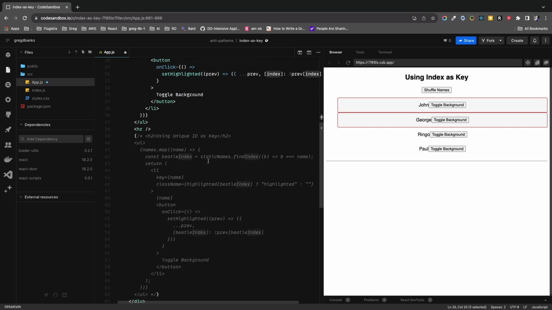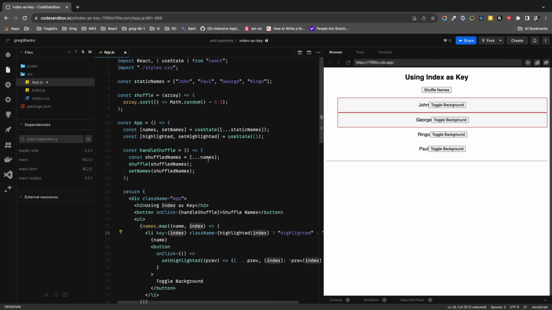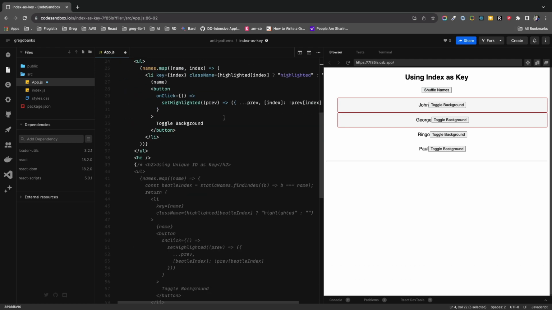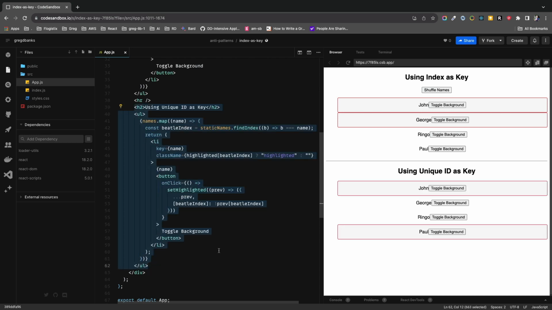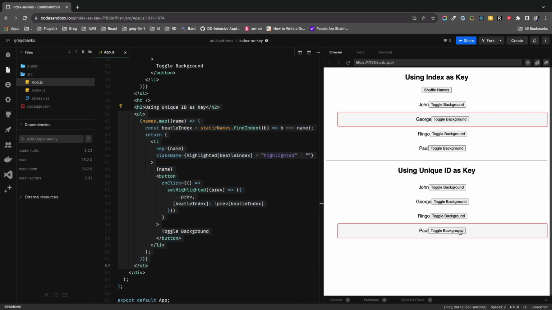So the solution to this: we need a unique value. Here we have a list of names, and these names are all unique. So we're going to go ahead and use name as the key as our solution. And take a look below. John and Paul are proper.